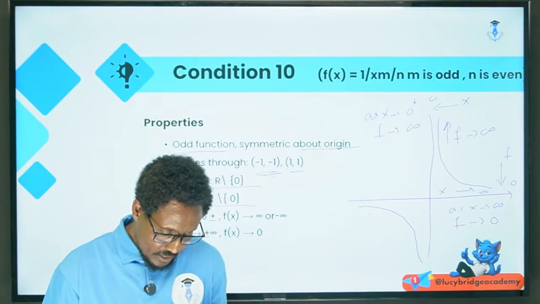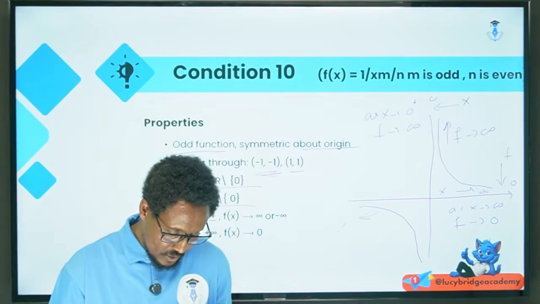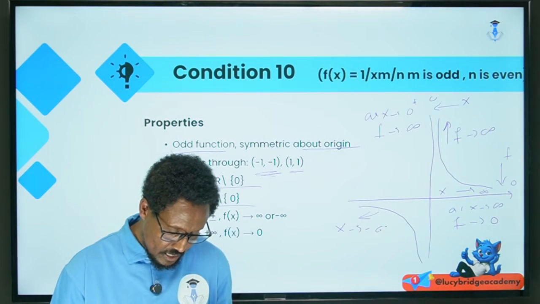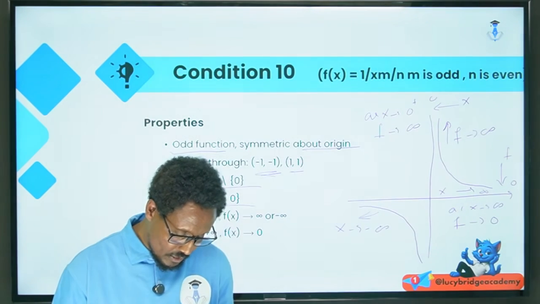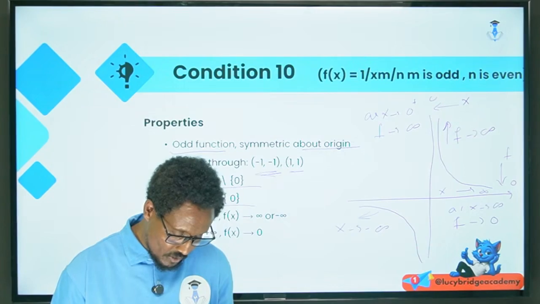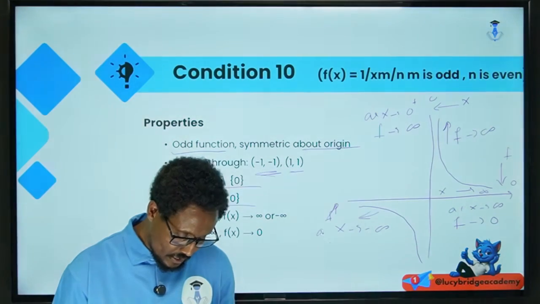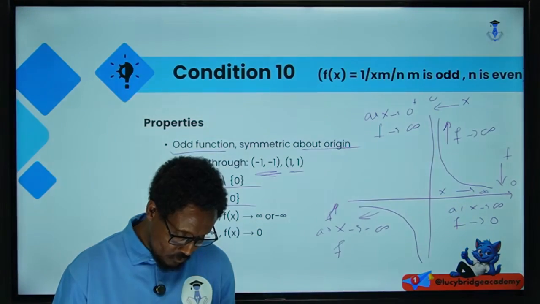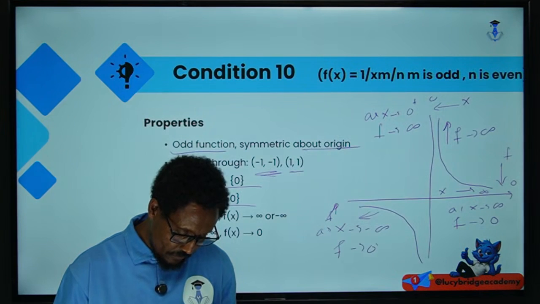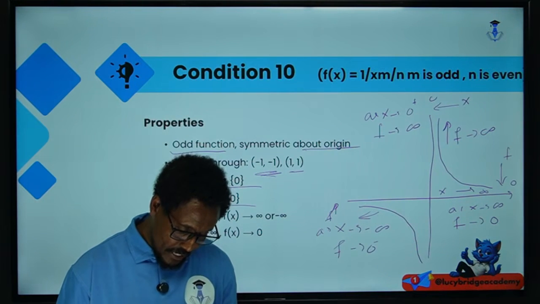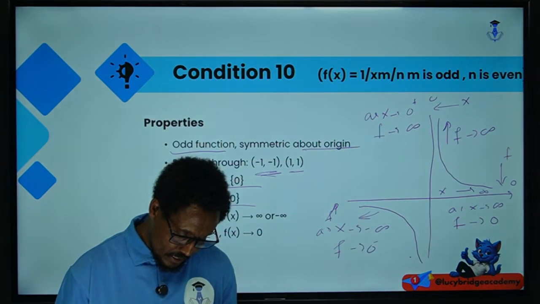Again here, as x approaches negative infinity, f approaches 0 from the left.